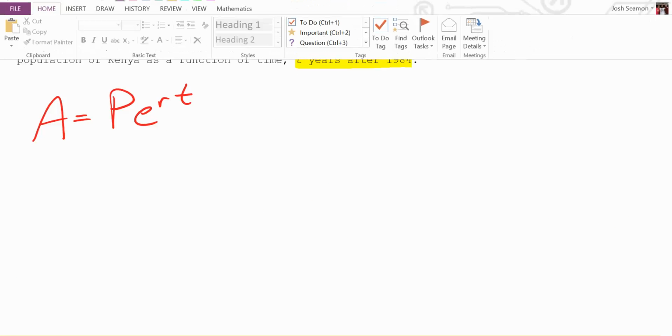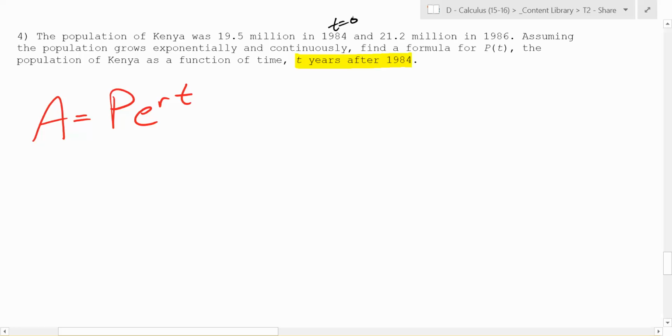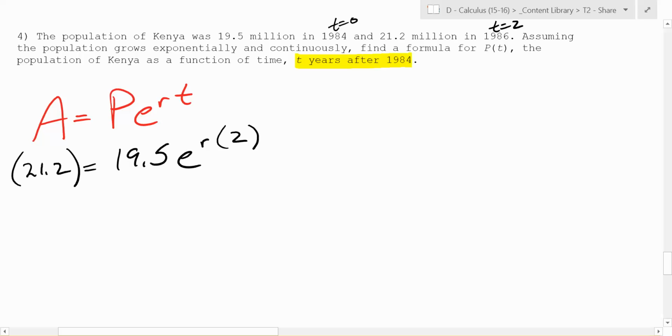So this right here is t equals 0. What about 1986? What's that? T equals 2. Exactly. Assuming the population grows exponentially and continuously, find a formula for P of t, the population of Kenya, as a function of time. So I would like you to try this. So we know that's going to be 19.5 e. Do we know what the interest rate is? No. So then you have to figure, what do you put here and what do you put there? What do you think you put in the upper right, everybody? 2. But if you put 2 there, what do you have to put over on the left? 21.2. Exactly. So now